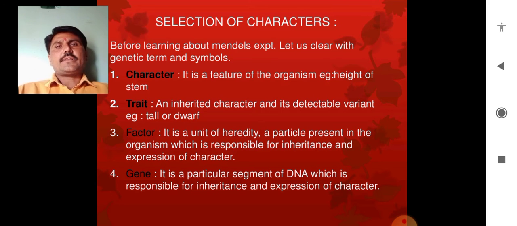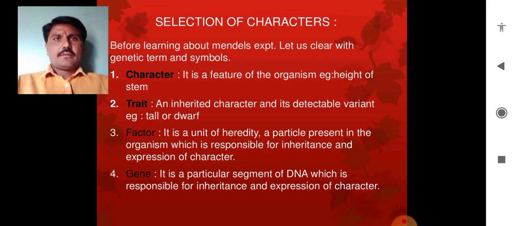Well, we are studying Mendelism in the paper Genetics and Biotechnology for the BSc TY students.